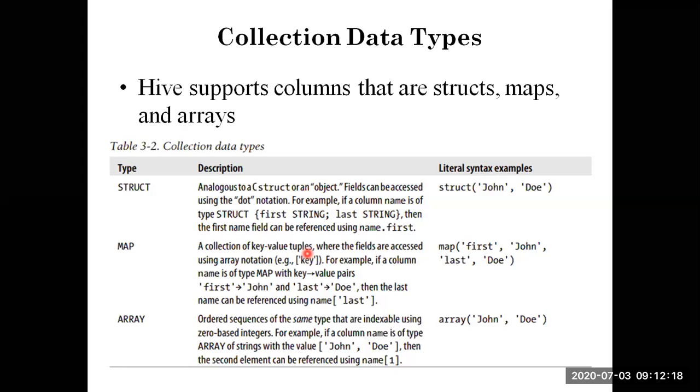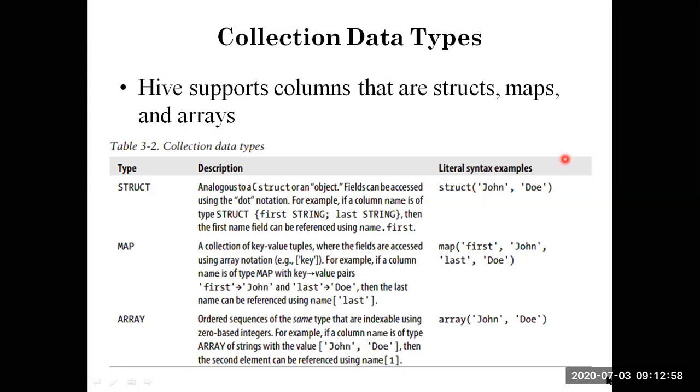A tuple is a collection of items like a list, but once a tuple is created, you can't change it in a dynamic manner, it is static. But if you take an array or a list, you can change it dynamically. And the last one is array: items of the same type that are indexable by zero-based integers. This is struct: John, comma, Doe, name one, name two. If you take map, first will be the key, then John will be the name, and then the next key, Doe will be the name.